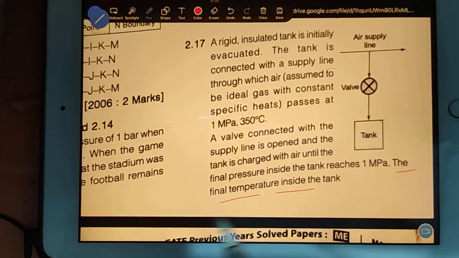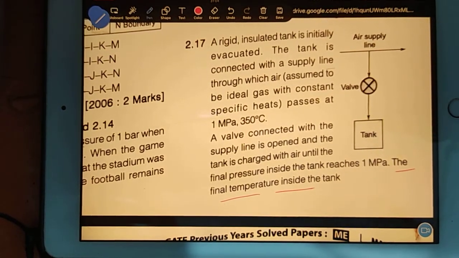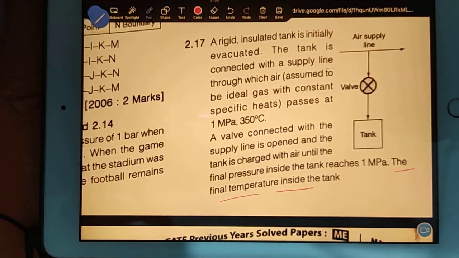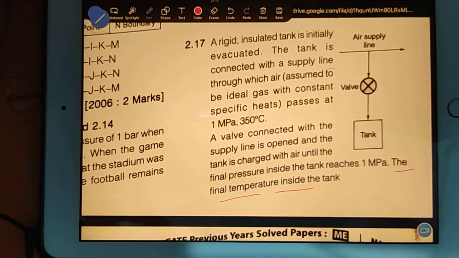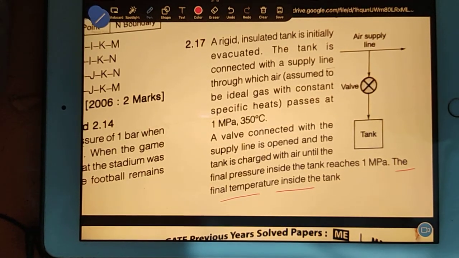The final temperature of the inside tank will be... Now guys, what can we do here? Can we do something? What is your idea? Tell me the idea.